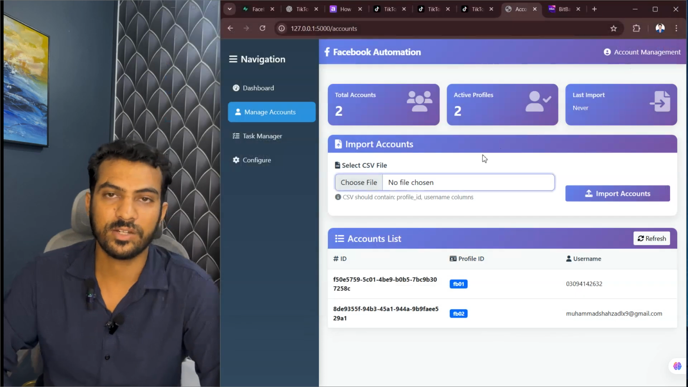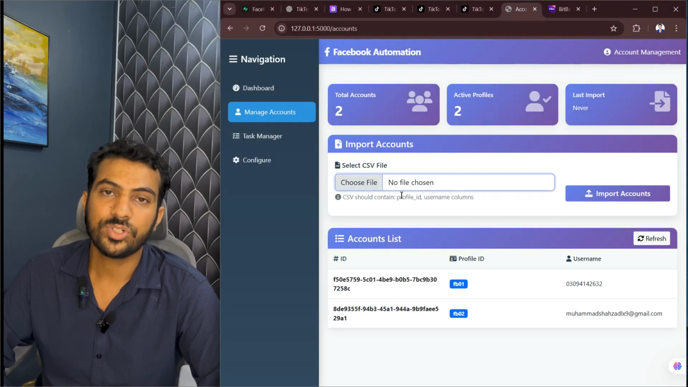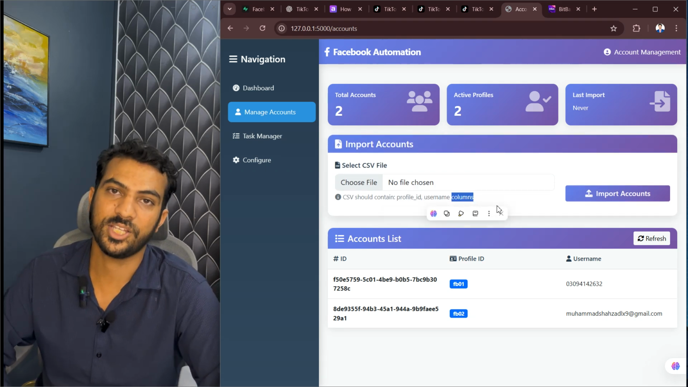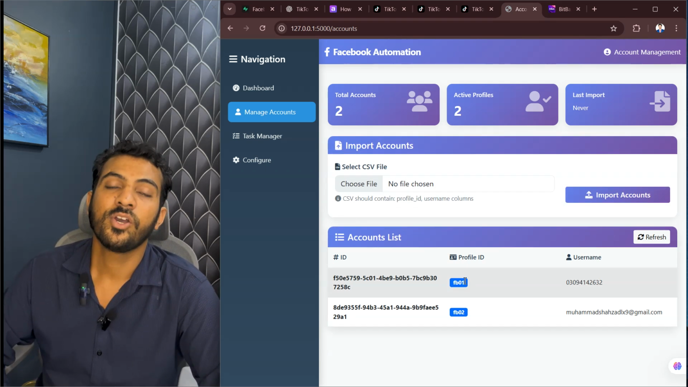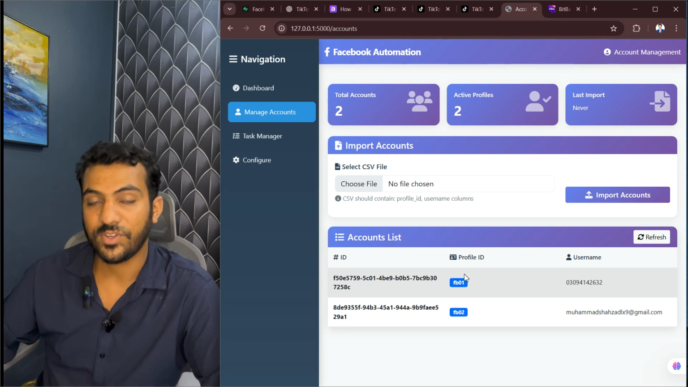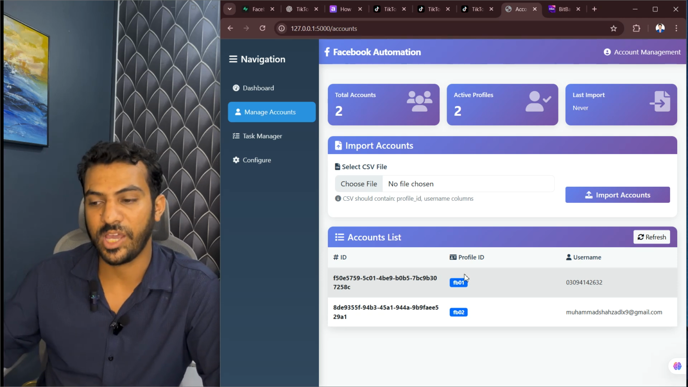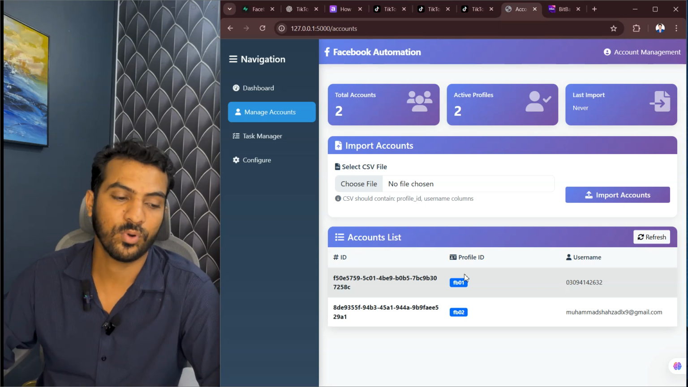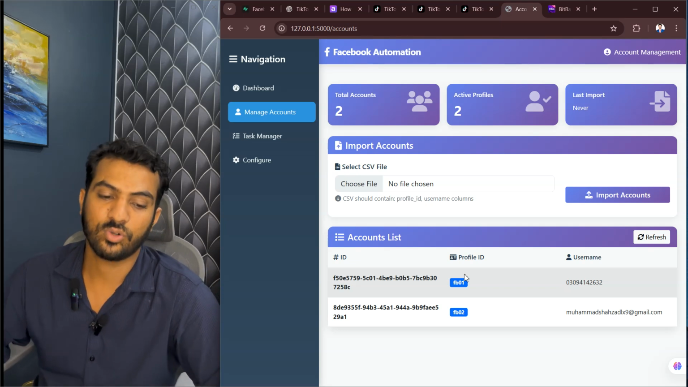The CSV file includes the account name, account Gmail ID, the password, and its profile ID as well. When we open multiple profiles, the first profile will open with its relevant account that we have mapped on the front end. We click on import accounts, and it is imported into our DB and displayed on the front end as well.